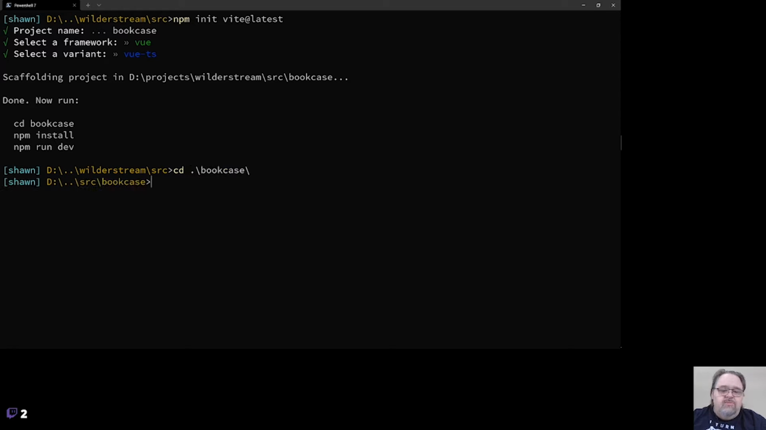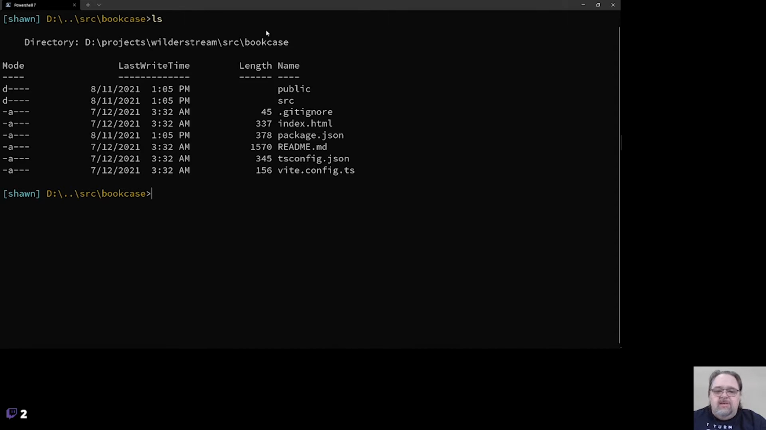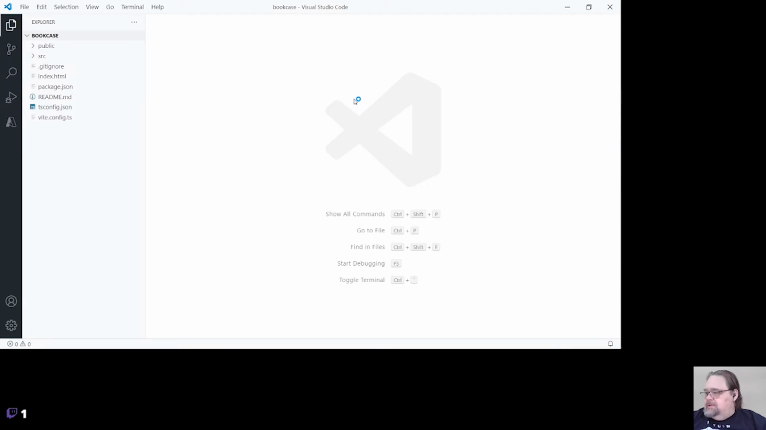So let's go into the bookcase. And we can see that it's a pretty standard Vue project at this point: index, source, public, tsconfig. And we'll see that there's this vite.config. So let's go ahead and just open this up in Code, where we're going to be doing most of our work, especially the SPA stuff.